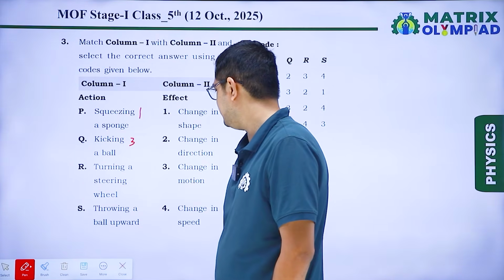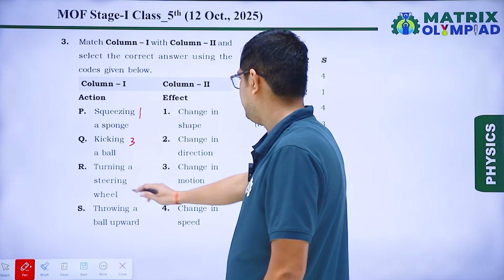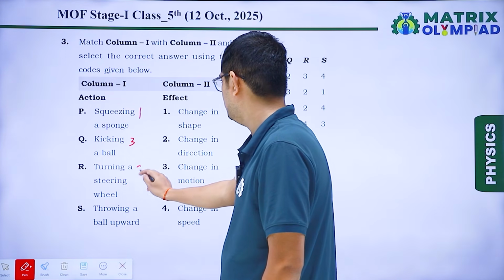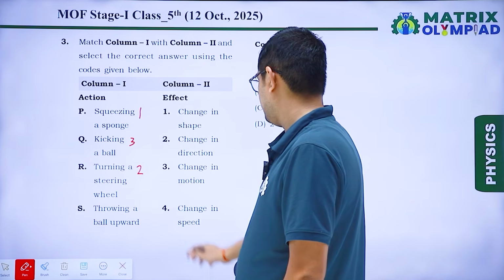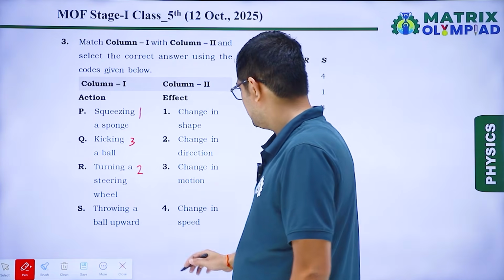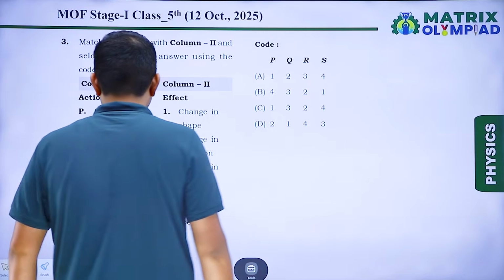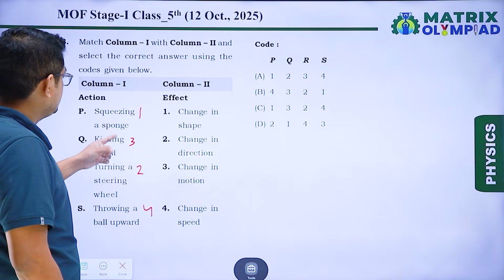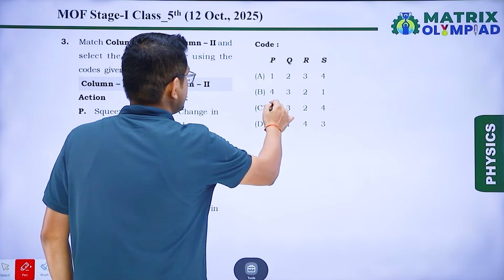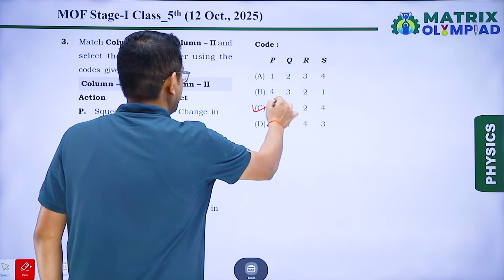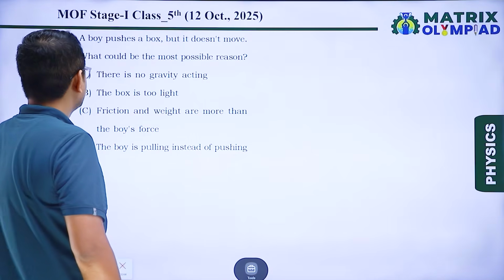Turning a steering wheel, it will change the direction. So I will write 2 for R. Throwing a ball upward, that means change in speed. So for S, I will write 4. So the correct answer is 1, 3, 2, 4. So 1, 3, 2, 4, that means option C is our correct answer. Okay. Next question, question number 4.